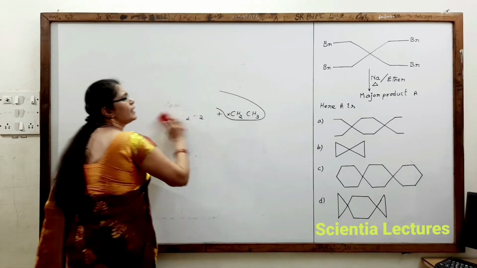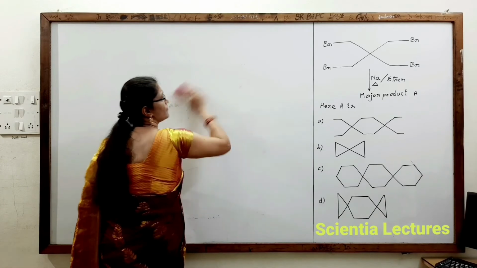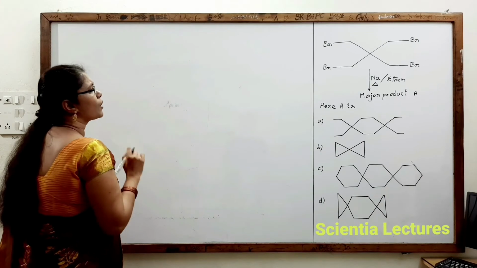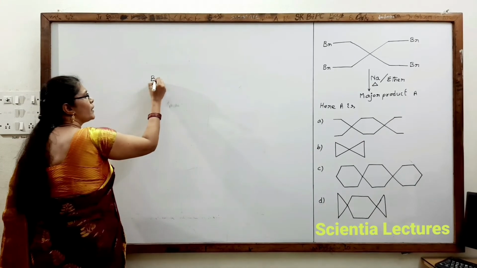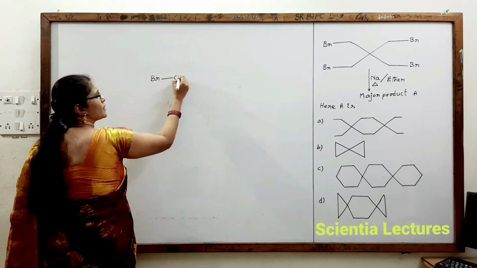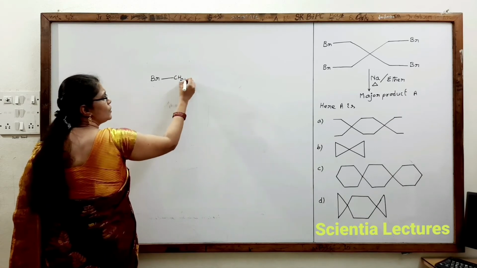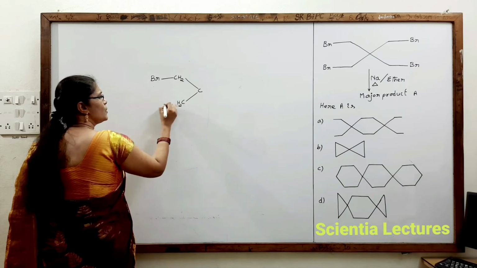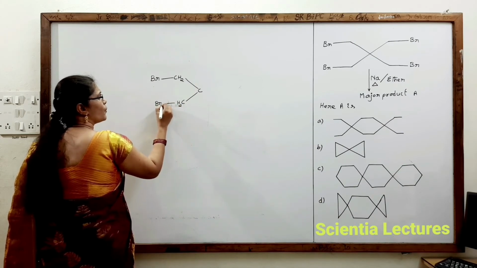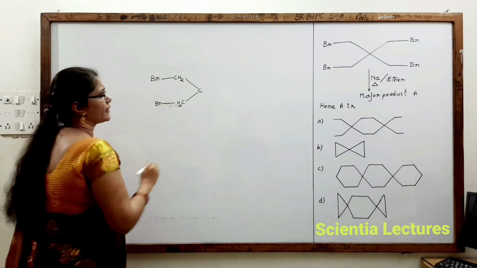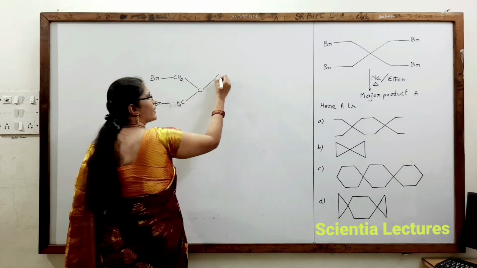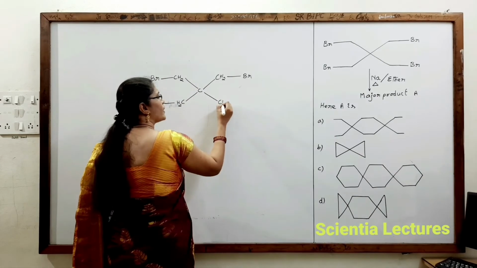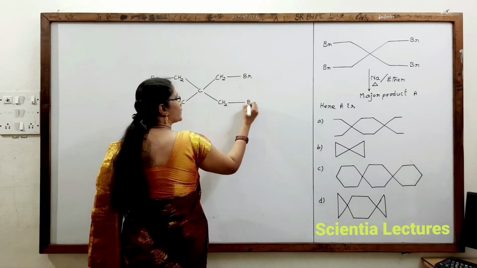Now in this question, let us see how to get the product. We will see this question with normal carbon structures. Bromine is treated with, now bonded to CH2. This is bonded to carbon. This is bonded to CH2. This is bonded to bromine. So that was on this side. Now this side, this is bonded to CH2. This is bonded to bromine. And this is bonded to CH2. This is bonded to bromine.